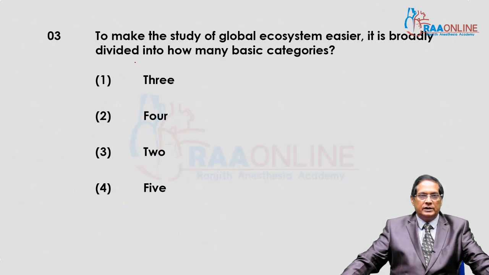Question number 3. To make the study of the global ecosystem easier, it is broadly classified under two categories.